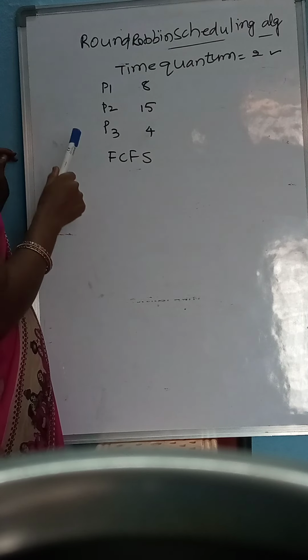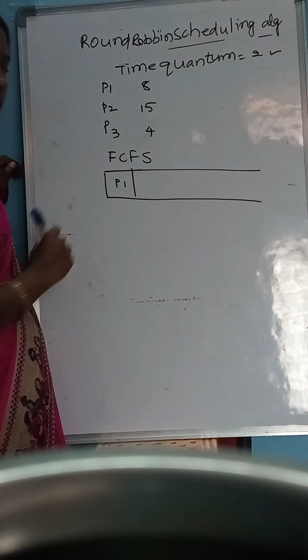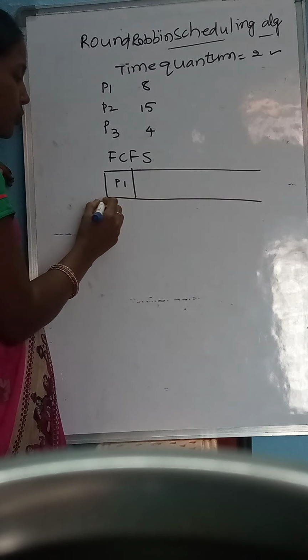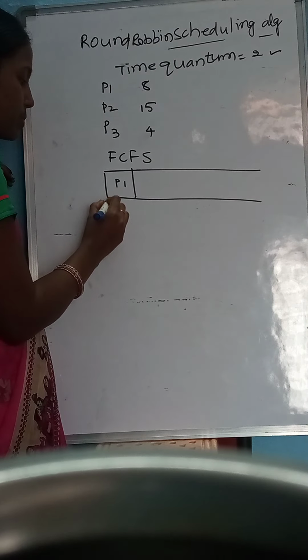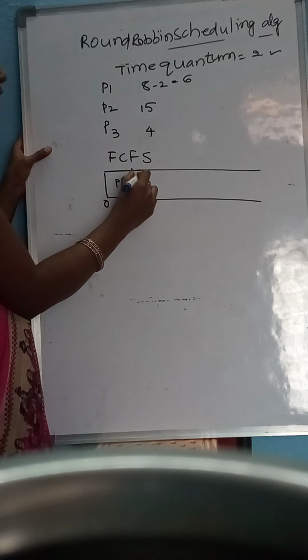Now, which process comes to the queue first? P1. P1 came to the queue and it starts execution of its process. So the waiting time of P1 is 0. Now, how much time does it have to execute the task? Only for 2 seconds. Even though it has time to complete 8 seconds, it has to complete the task in 2 seconds only. So 2 seconds P1 is executed. Now, how much time is left for P1? 6 seconds.